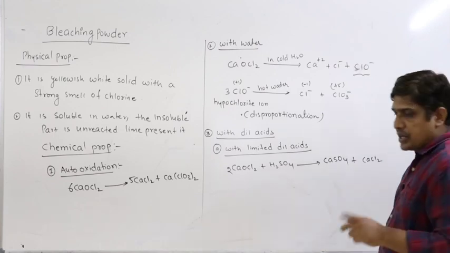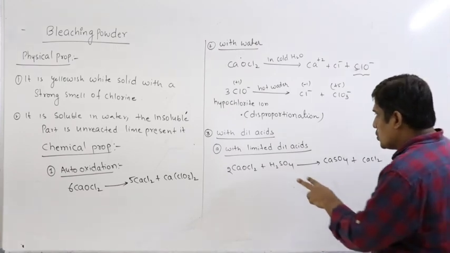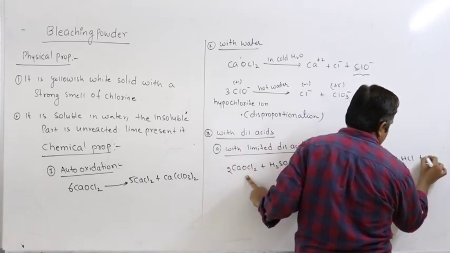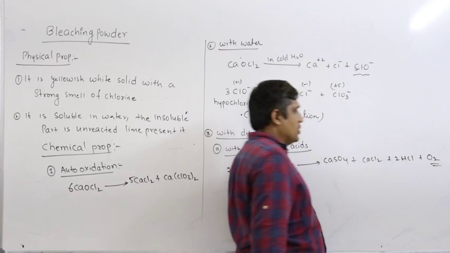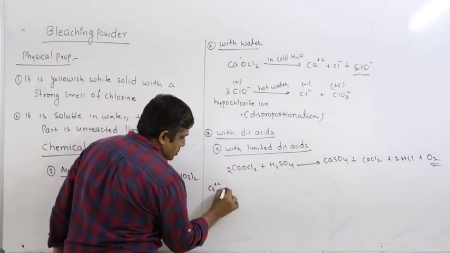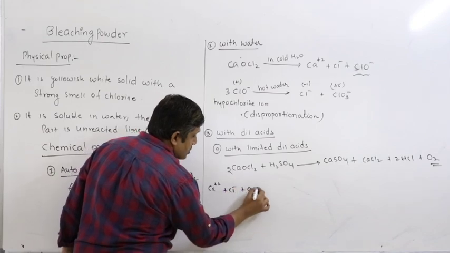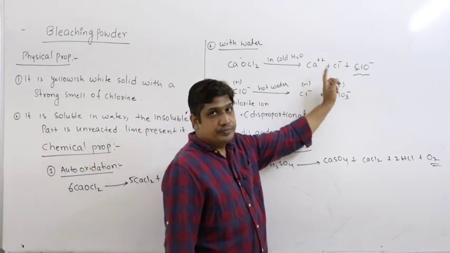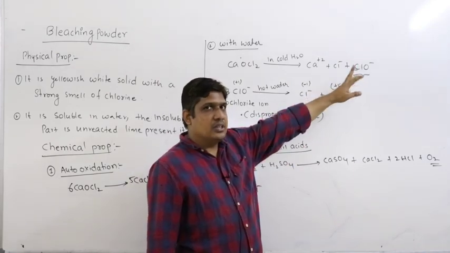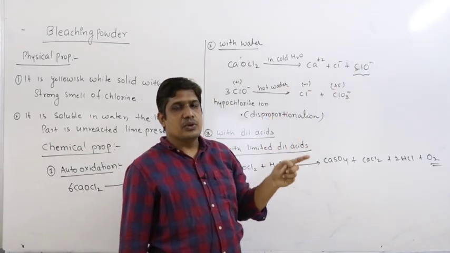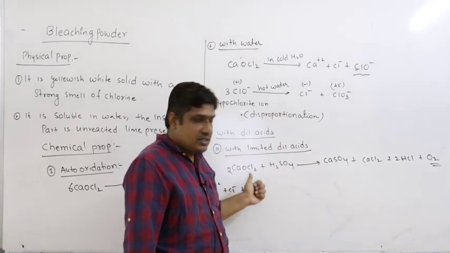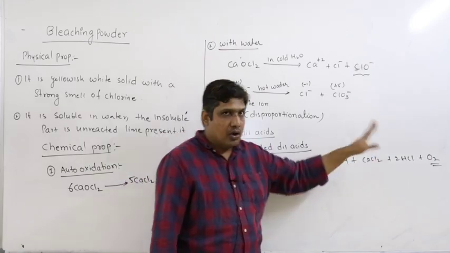2 HOCl gives 2 HCl plus 1 nascent oxygen. So 1 nascent oxygen, and another you will get, oxygen. You will get oxygen. So you can write like this: Ca2+, Cl minus, OCl minus, we have written here. So 2H plus combines with 2 ClO minus, you will get 2 HOCl, which is unstable, gives 2 HCl plus nascent oxygen. We already have one more nascent oxygen here, therefore they combine to form oxygen.